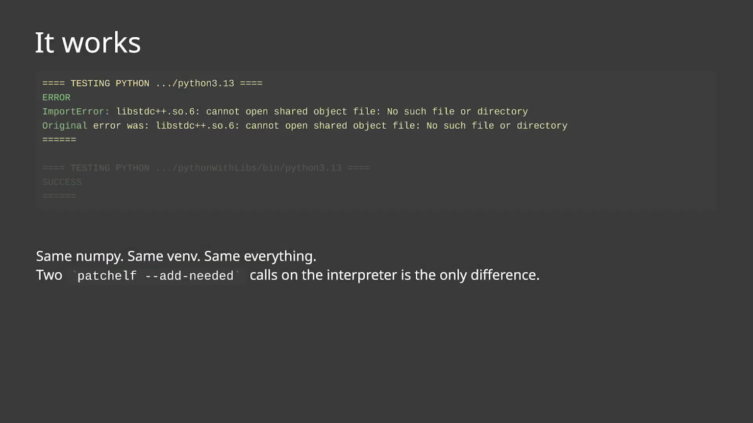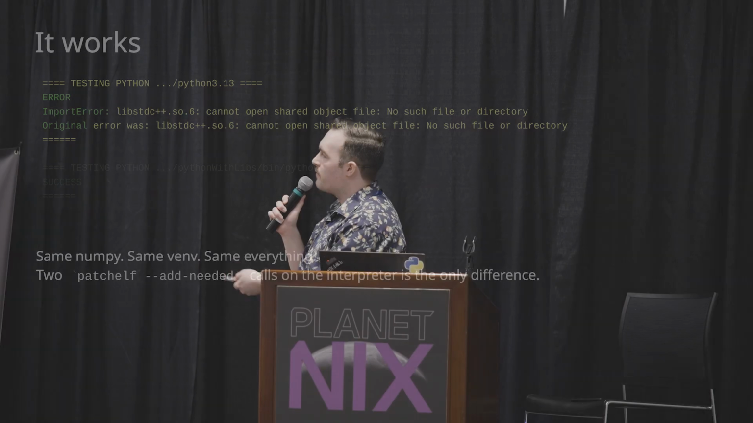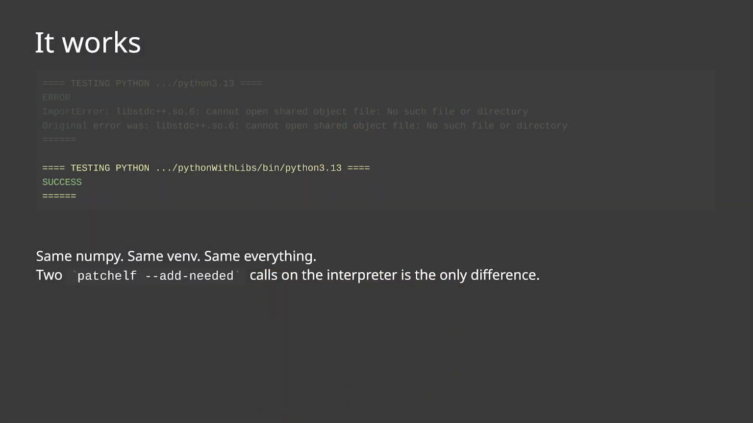And it actually works. So if you go and run it, I have a little dev shell that we'll have links to at the end that you can run, and it uses UV to just go install stuff really quick. It tries to make it work, and it never works every time. Reproducible failure. Everyone loves it. But if you do go patch the interpreter, what happens? Success. It just works. It can find it. Same NumPy, same virtual environment, same UV, same everything, except a little bit of patchelf.